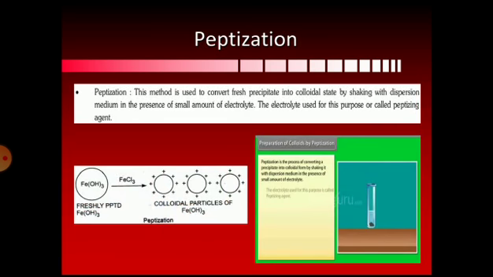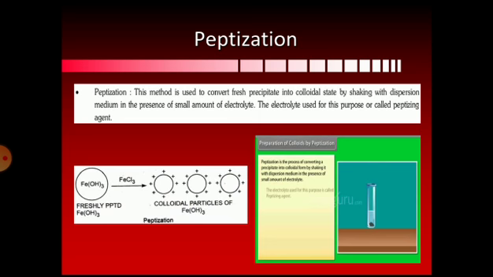Now the third one, that is peptization, and this is very simple. This method is used to convert a fresh precipitate into colloidal state by shaking with the dispersion medium in the presence of a small amount of electrolyte. So we require a small amount of electrolyte to prepare the colloidal solution. So in this method we have to convert the freshly prepared precipitate into colloidal state by shaking with the dispersion medium in the presence of a small amount of electrolyte. The electrolyte used for this purpose is called a peptizing agent. So we are using the electrolyte, and that electrolyte is called a peptizing agent.